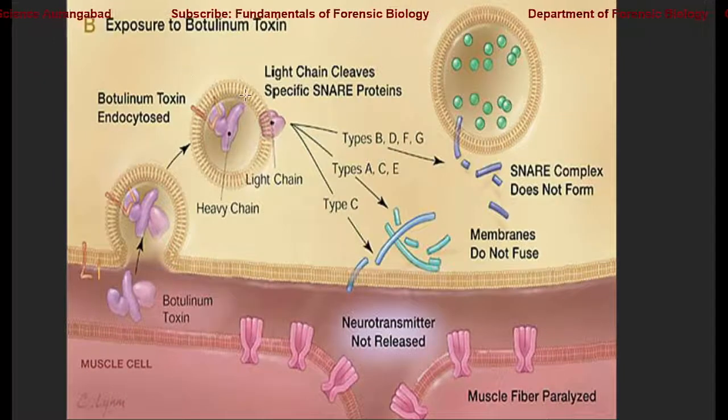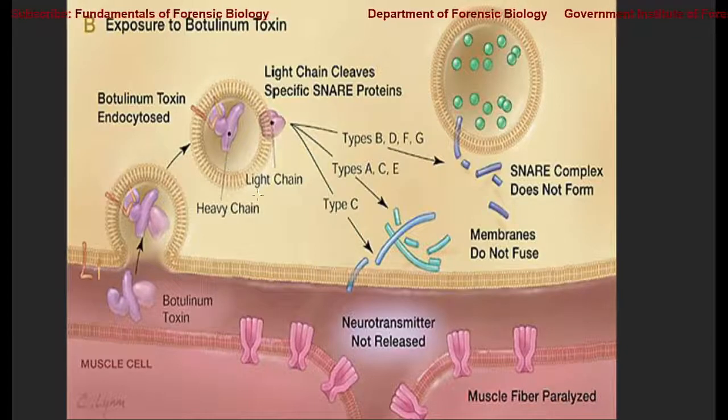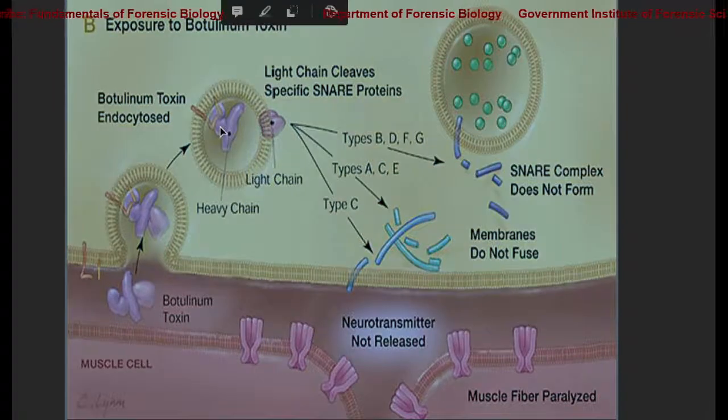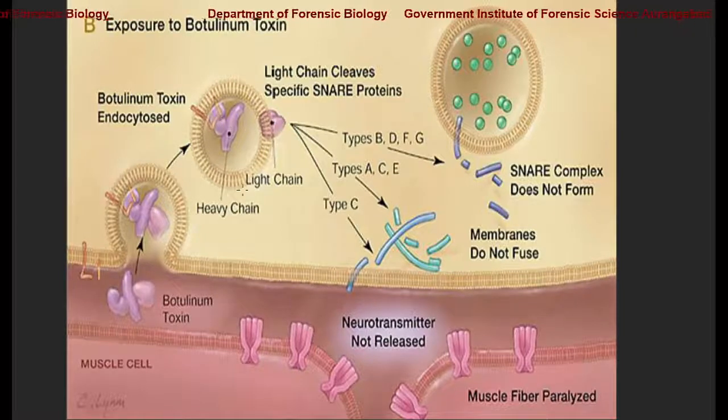But when this toxin is exposed, or if the cell is insulted with this bacillus toxin, what will happen? Here we can see the toxin is present over here. The toxin fuses, or may be released in the form of vesicles, and the heavy and light chain of this toxin can be separated. Here we will see the light chain is flanking, or present on the surface of the vesicle, while the heavy chain is integrated on the internal side of the vesicle.